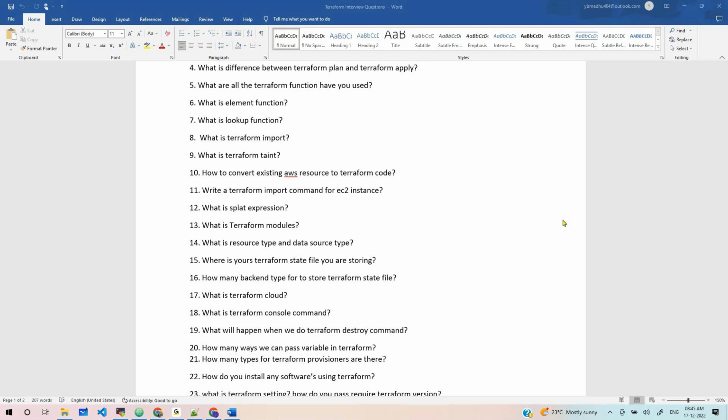Okay, the data sources. What are data sources? That is the data types. Okay, listing into string. What is a data source? When do we use a data source?